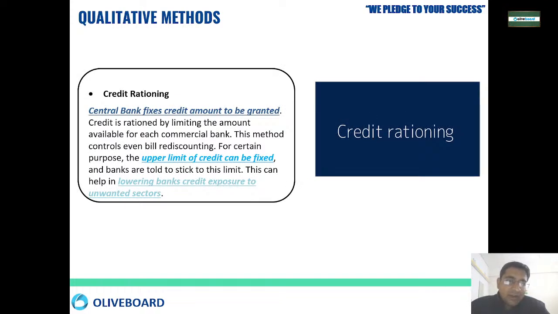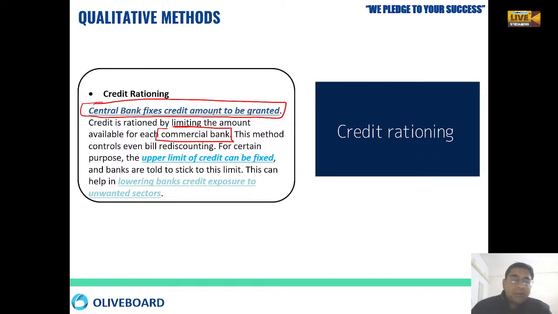Then credit rationing. What is the meaning of credit rationing? Here the central bank fixes the credit amount to be granted. यहाँ पे तो सेंट्रल बैंक ही फिक्स कर देता है कि किसी सेक्टर पे आपको कितना देना है. ठीक है, limiting the amount for each commercial bank. Like if a commercial bank says I want 1 crore of loan, but RBI says that your credit statistics are not good, so we can only provide you with 50 lakhs of loan. It is only for the bank.